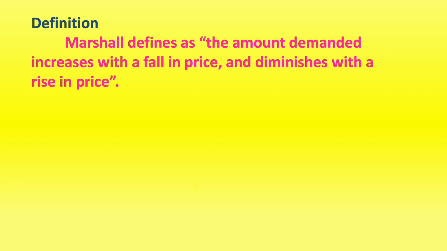So when there are changes in price, there are changes in demand, but in opposite directions. That's why we say that it is negatively related or indirectly related.